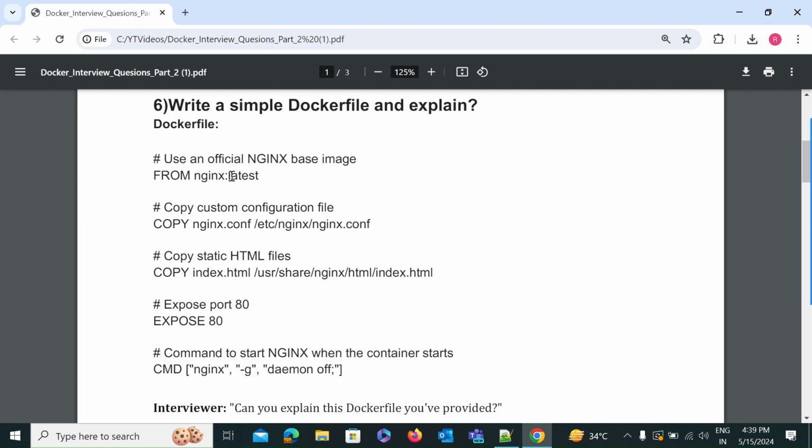The next instruction is COPY, to copy a custom configuration file. It copies the Nginx configuration file into this path. Later we will see the explanation of this. I am just reading it now.